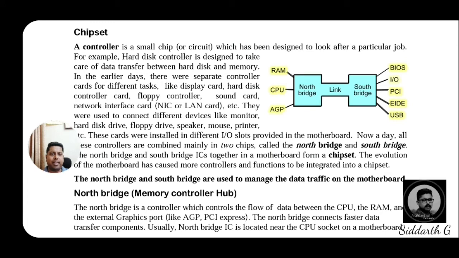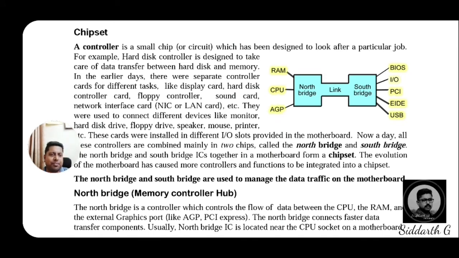If you observe the diagram, dear students, the chipset controls and coordinates the functions. It usually contains a north bridge and a south bridge, with a link between them. Each bridge has different devices. The north bridge contains RAM, CPU and AGP, the accelerated graphics port. The south bridge contains BIOS, IO, PCI, EIDE and USB.